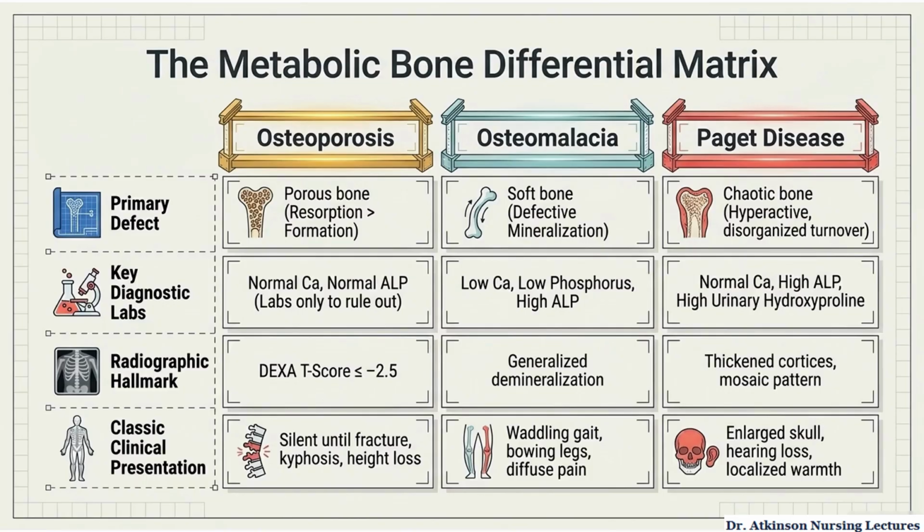Paget disease causes chaotic bone remodeling with normal calcium, elevated ALP, elevated urinary hydroxyproline, and thickened mosaic bone on imaging. Osteoporosis commonly presents with silent fractures and kyphosis, osteomalacia with waddling gait and bone pain, and Paget disease with skull enlargement, hearing loss, and localized warmth.